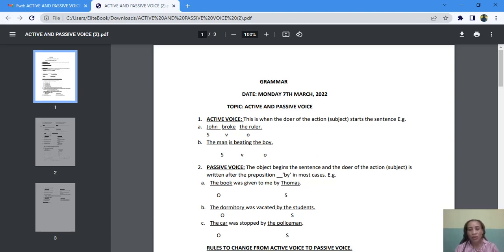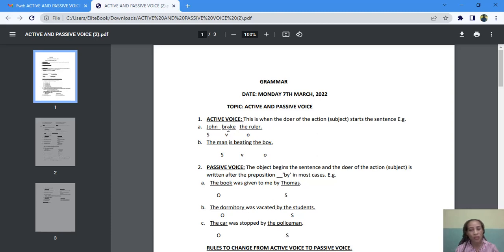All right, now let's look at active voice number one. This is when the doer of the action, the subject, starts the sentence. Example, John broke the ruler. We know what the subject is. The subject is the doer of the action. And in this sentence, who broke the ruler? It's John. So John is the subject of the sentence. He is the doer of the action. That's why you're seeing this S here to indicate the subject.